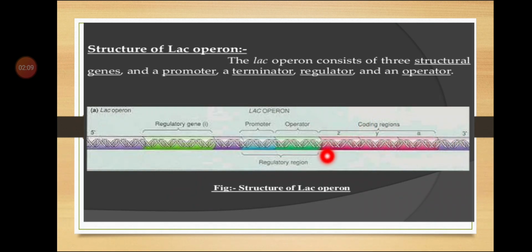There are three structural genes, Z, Y and A. Now we are going to study each component in detail. We will study first the regulatory gene, then the promoter, then the operator, then the structural genes. And one more thing we are going to study is the inducer. It is not a component of the operon, but we are going to study it.